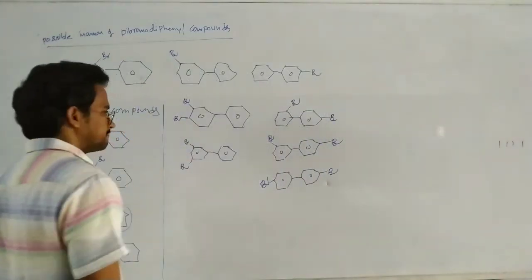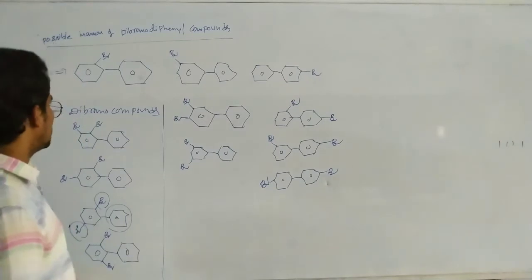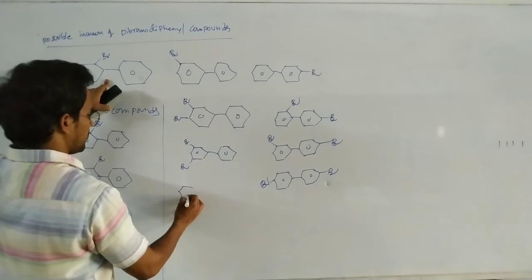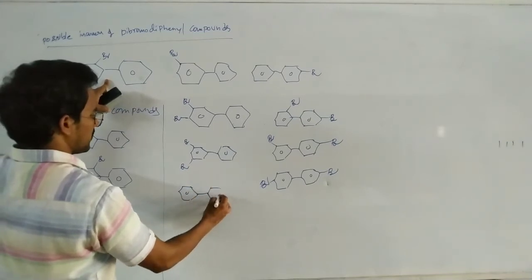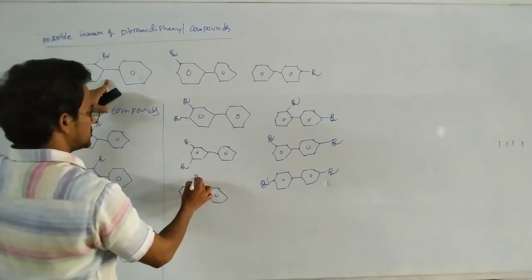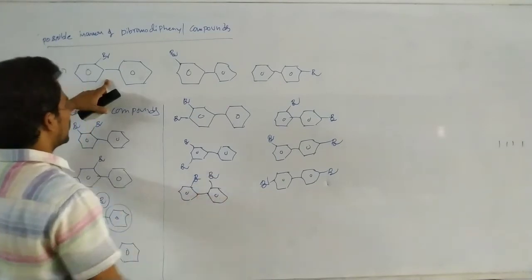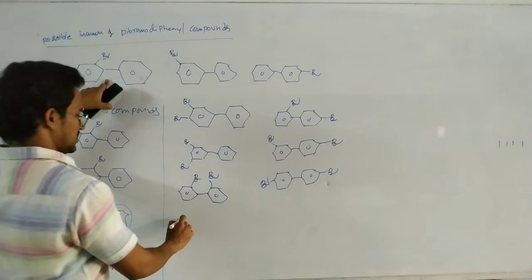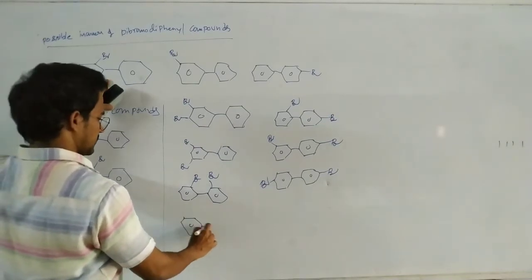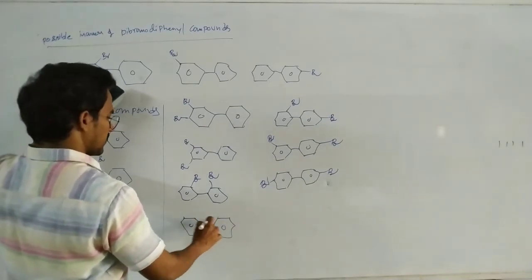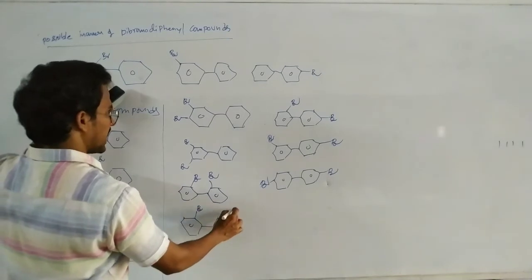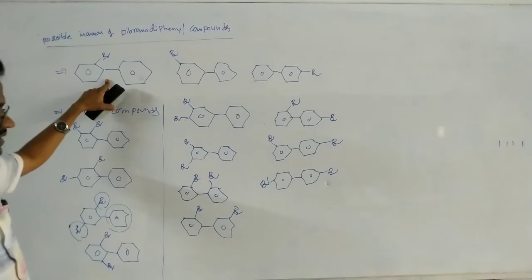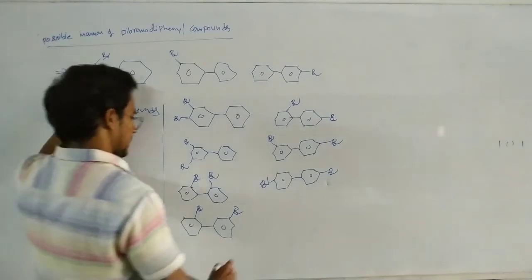And next, let us write for this one again. This is the bromine and this is the bromine. That is the one isomer different from the others. Next, this is the bromine and this is bromine. This one also is different from the other isomers. And next one.